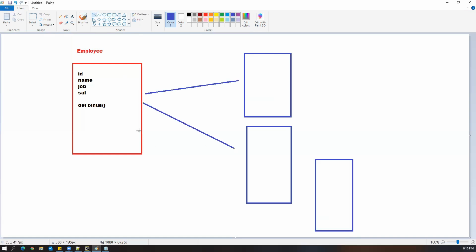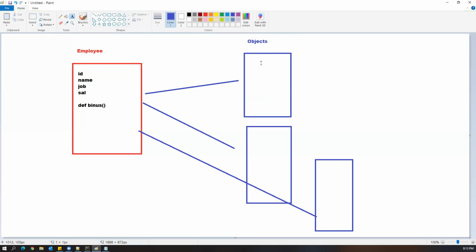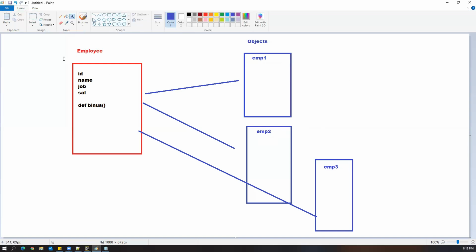We can create multiple objects for the same class. As soon as you create an object, the object will acquire everything from the class. So these are objects. Let's say this is emp1 object, this is emp2 object, and this is emp3 object. As soon as you create an object for this class, the object is a physical entity which will occupy a certain amount of space in the memory. It is a physical entity.